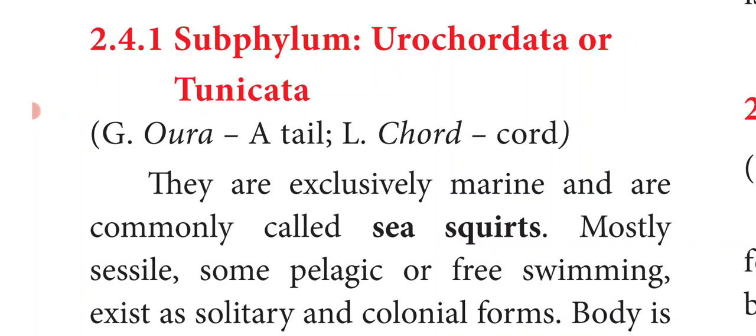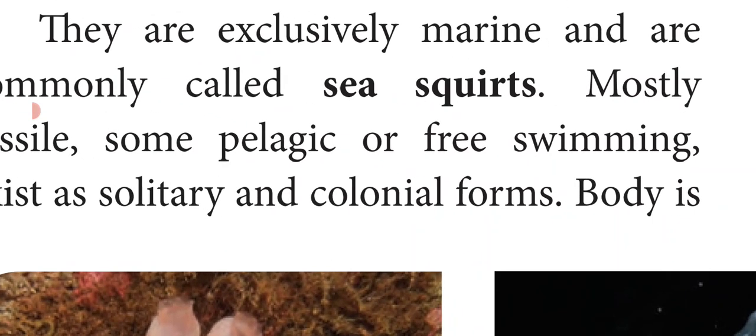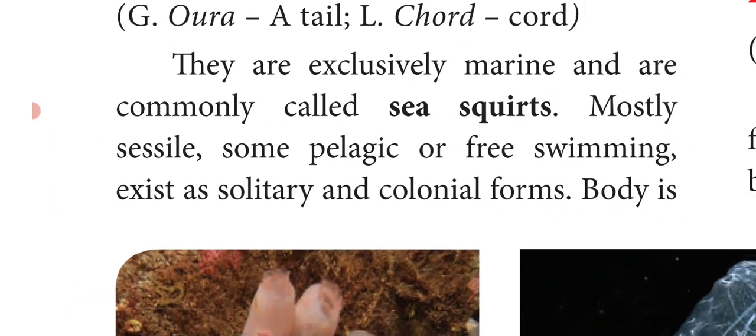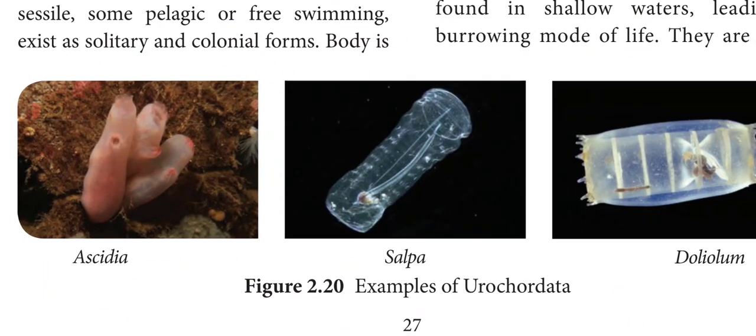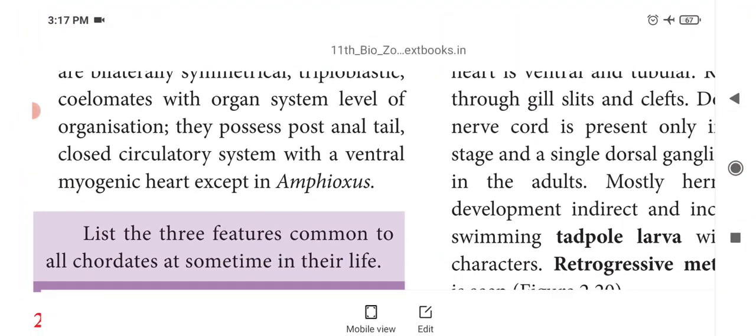So these animals are marine and they are commonly called sea squirts. And here you can see some of the examples of Urochordata: Ascidia, Salpa, Doliolum.